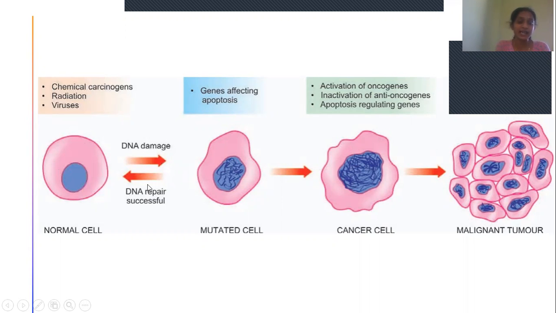And when this DNA damage is permanent and it is unable to return to normal, then it will be converted into a mutated cell, affecting genes regulating apoptosis. Because of activation of oncogenes and inactivation of anti-oncogenes that would counteract these oncogenes, and apoptosis regulating genes preventing cell death, this cancer cell will be converted into malignant tumors. This is a general overview of the pathogenesis of cancer.